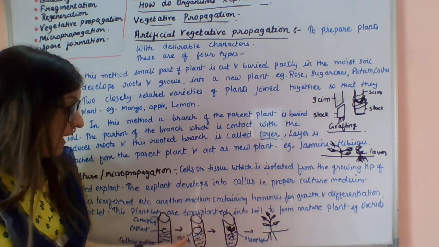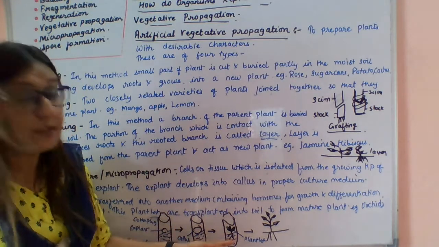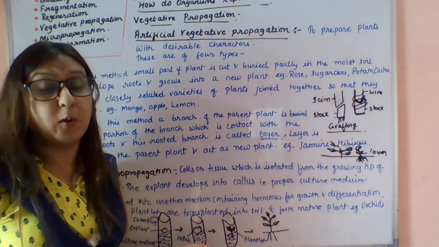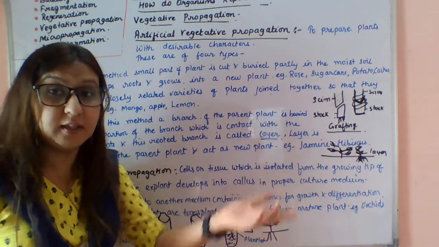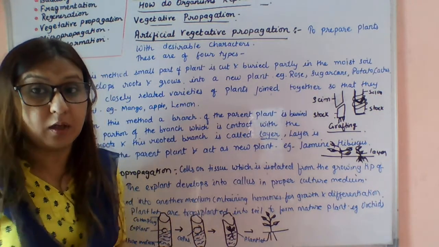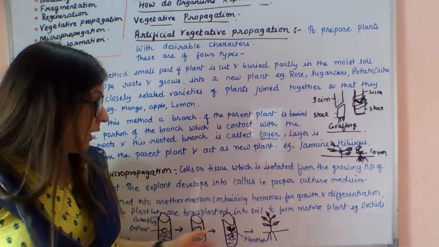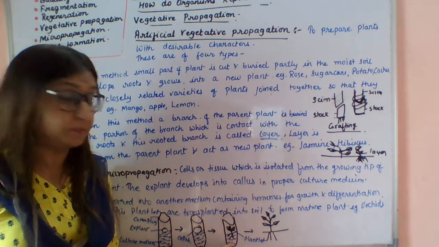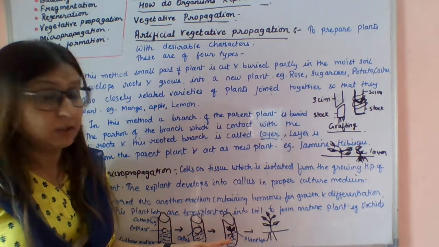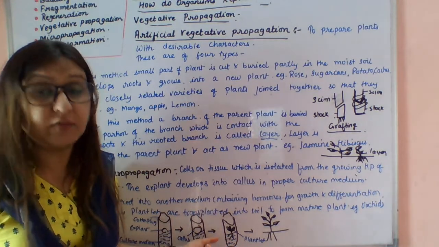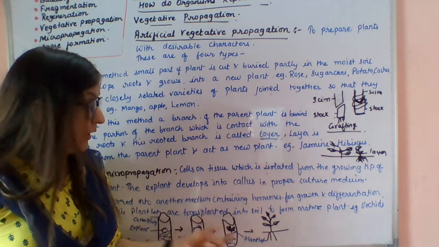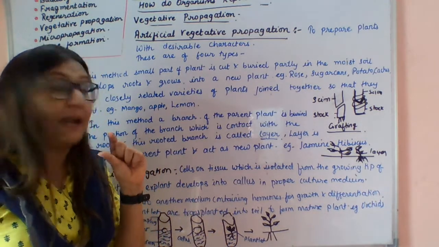Now we transfer this callus into another nutrient medium which contains hormones, which are responsible for the further growth and differentiation of the plant. Now that callus grows into a small new plantlet.